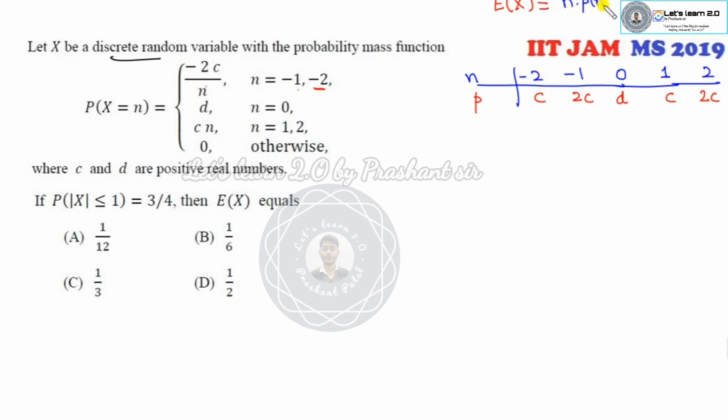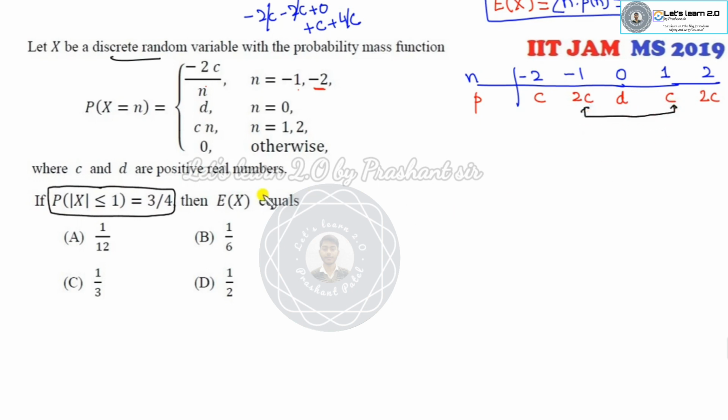So what is the expected value of x? It is the sum of n into Pn. So it's minus 2c plus 0 plus c plus 4c, so this will be cancelled. So it is c. So your required target is to find the value of c. Also given is the probability that mod of x is less than or equal to, so these are the three cases, and it will be 3 by 4. So it means 3c plus d is 3 over 4.